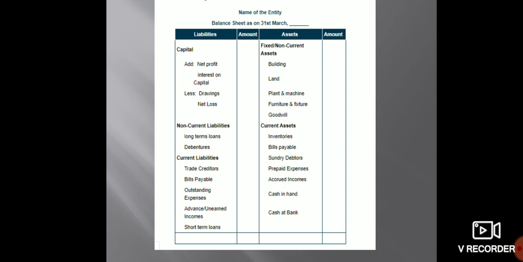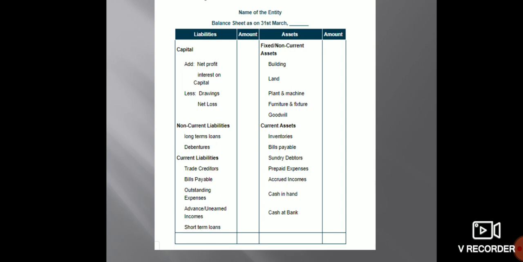short-term loans, etc. On the asset side, we start with the fixed assets, and then we add the investments, and then we get the current assets. Current assets like bills receivable, sundry debtors, prepaid expenses, accrued incomes, cash in hand, cash at bank, etc. After getting all that, we have the total of the general balance sheet, and the totals of both sides of the balance sheet always have equal value.